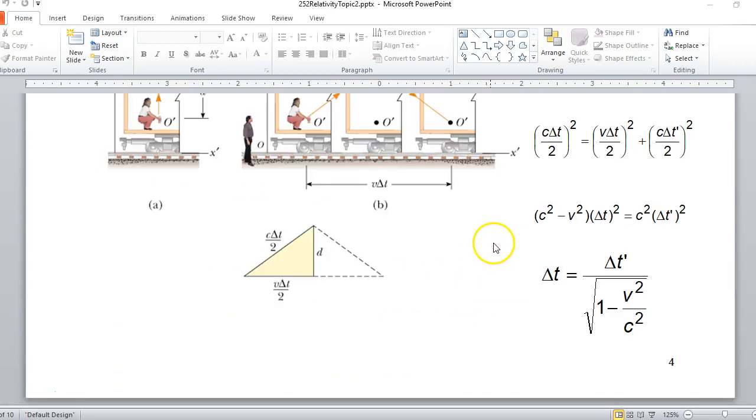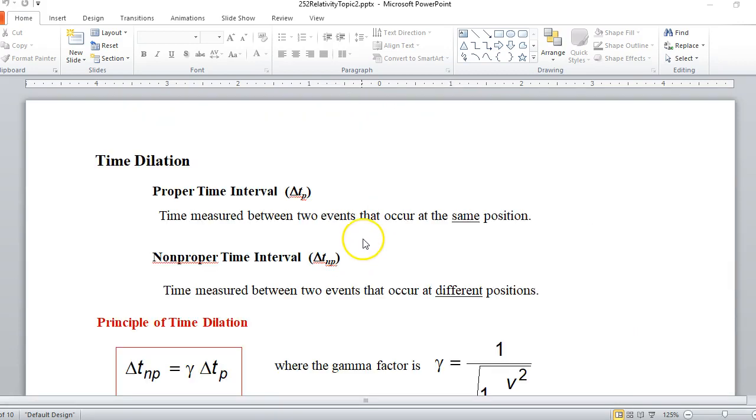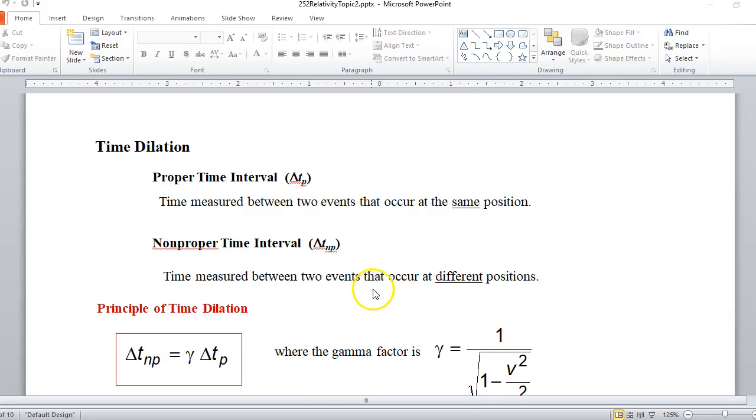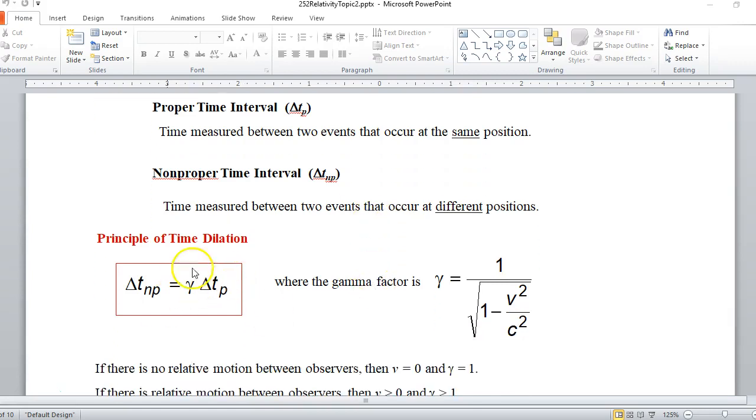So back here in our train experiment, that's got to be delta t measured by Jack, because he sees the light beam leave right here, and then it arrives farther down the tracks right here. So I can rewrite this equation that we got on sheet 4 like this. And this is how you usually see the statement of time dilation.